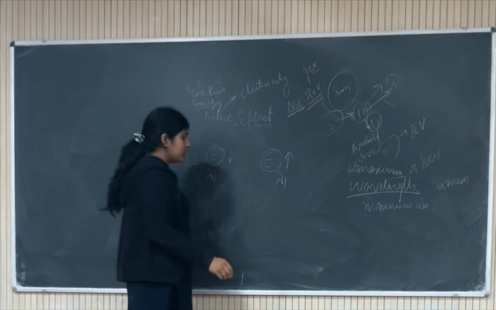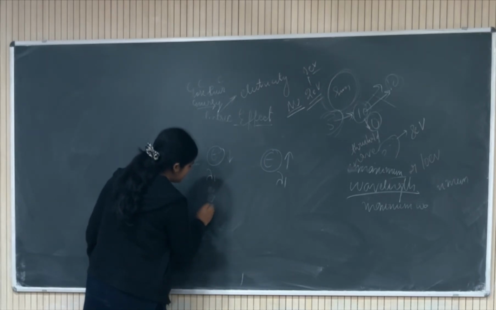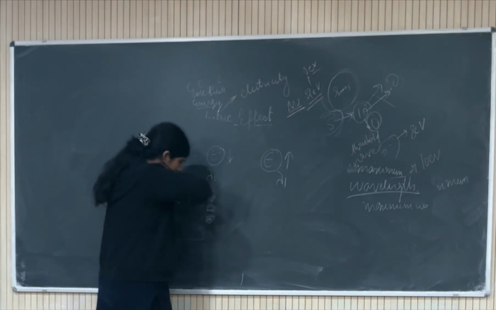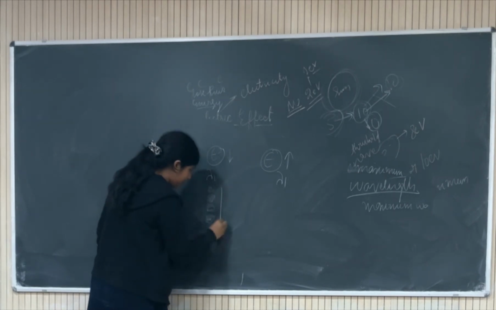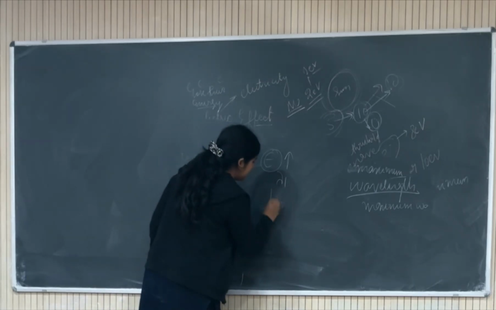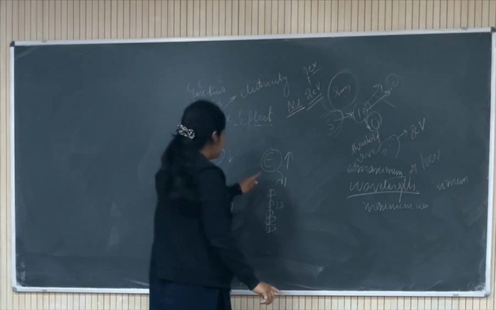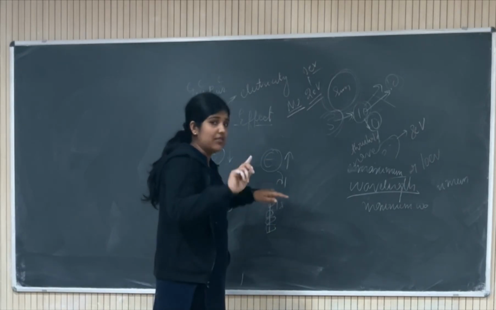What is changing? The number of photons. If in 1 second 4 photons are coming earlier, then now in 1 second there will be 6 photons. But the energy corresponding to them will never change.